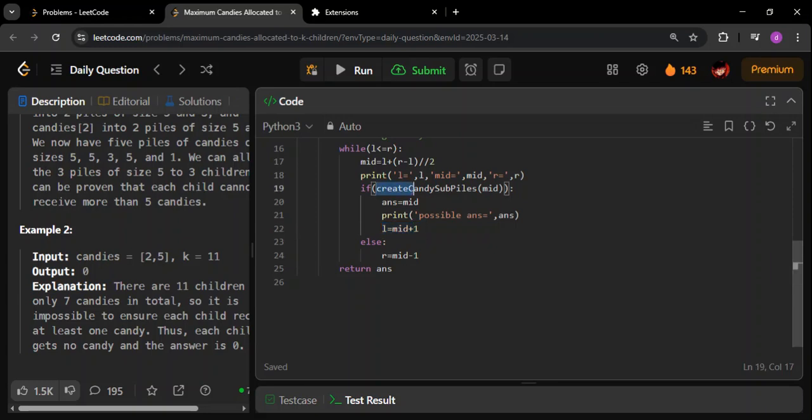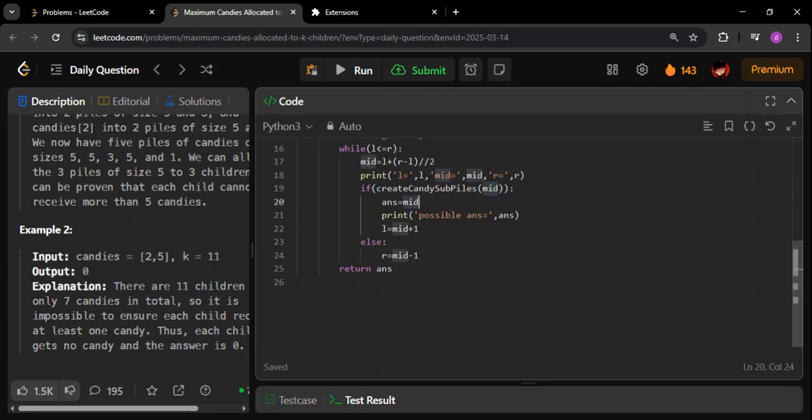If this condition is not true, that means we are giving so many candies that every child could not be given them. Let us say mid is a very big number. Let us say we have around 10 candies and we are giving 6 candies to each. There are 10 candies and 5 children. So we cannot give six candies to each child, right?